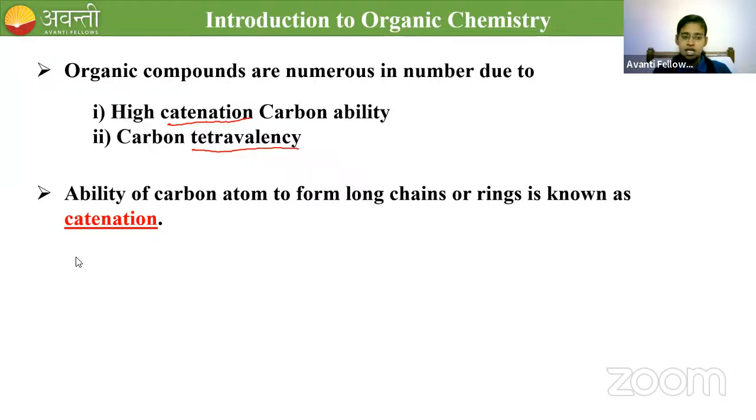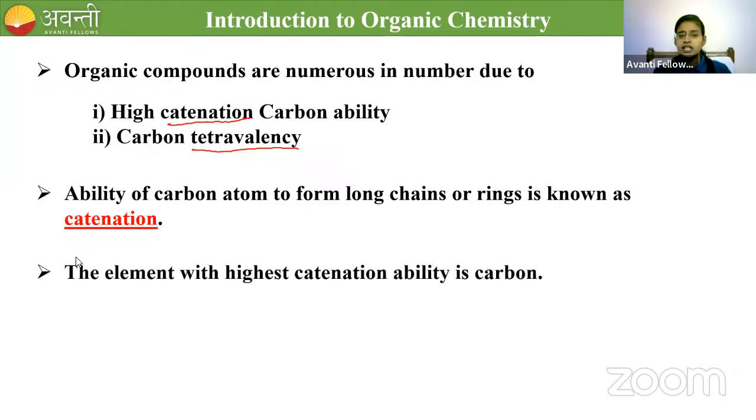The ability of carbon atom to form long chains or rings is known as catenation. Carbon has that ability. The element with the highest catenation ability is carbon. Ability to form a long chain means one carbon can form a bond with another carbon, and the second carbon can form a bond with another carbon, so we can say it is a self-linking property.